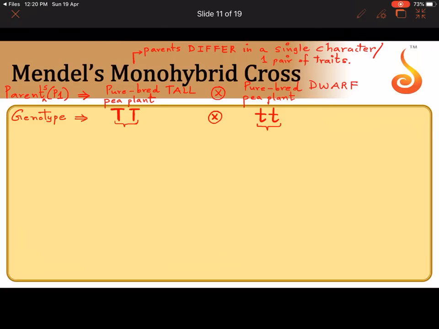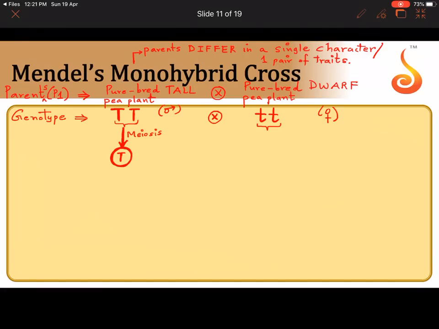Now when you want to cross a plant with another, obviously gametes have to be formed. So let us imagine he considered this plant as the male plant and this plant as the female plant. If this is the male plant, it has to produce male gametes. When a diploid cell has to become a haploid cell, what division should happen? Meiosis should happen. So this plant, through meiosis, will produce pollen grains, which have the male gamete.